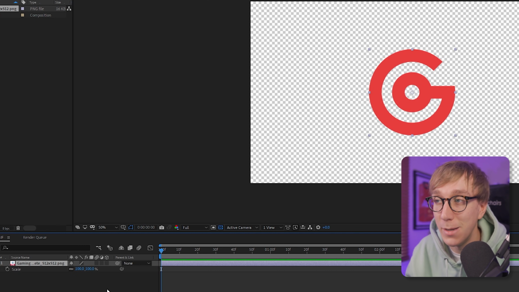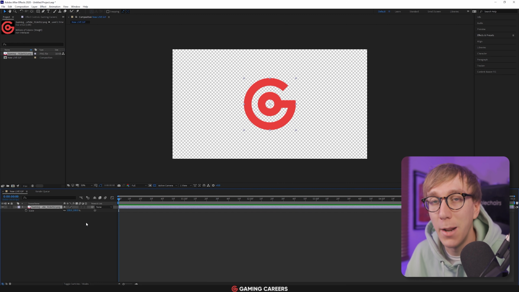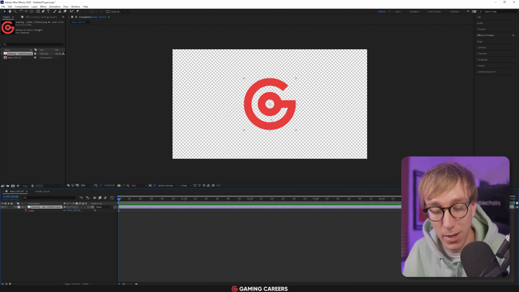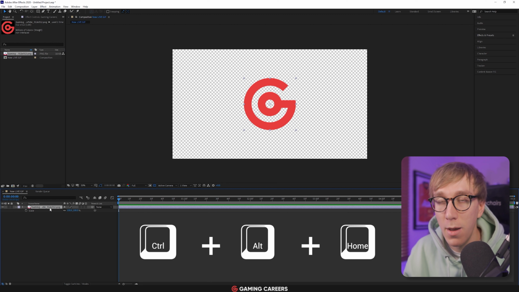But 100% seems to work well for me. The last thing that we need to make sure that we're doing to our logo before we start animating it is to make sure that this anchor point is in the very, very center of our logo, because we're going to be applying some rotation to it. We want to make sure it's rotating around the center. So to do that, make sure you have the layer selected and then press Control, Alt and Home, and that will move the anchor point to the very center of the image.